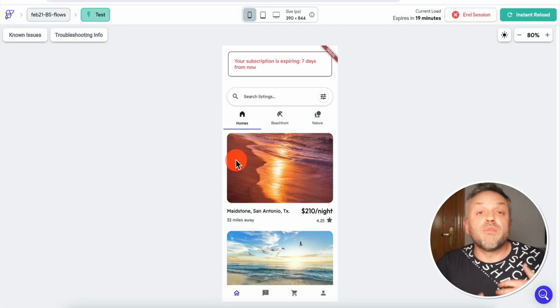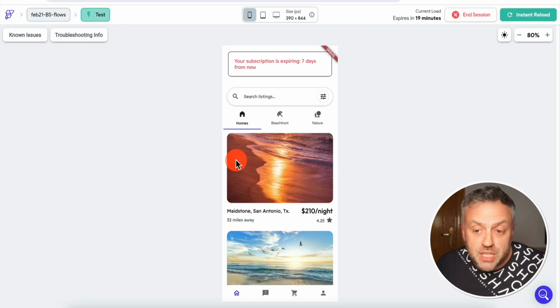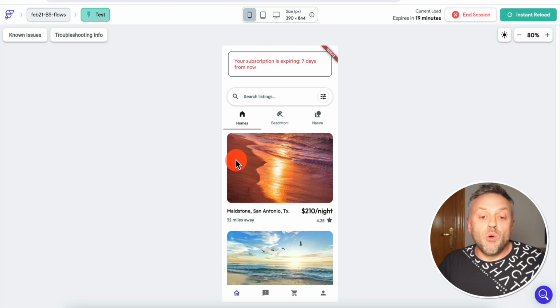So this is very useful functionality, not only because it provides uninterrupted service to your users, but also because it can potentially make you more money by alerting each of these users whose membership is about to expire and prompting them to renew. And actually, this is something that you see everywhere, right?